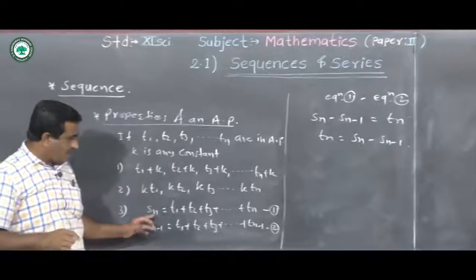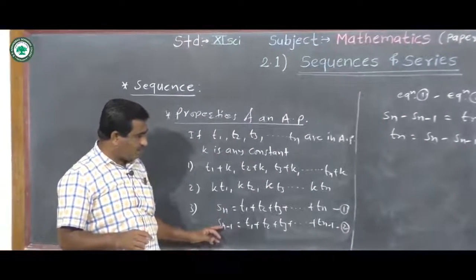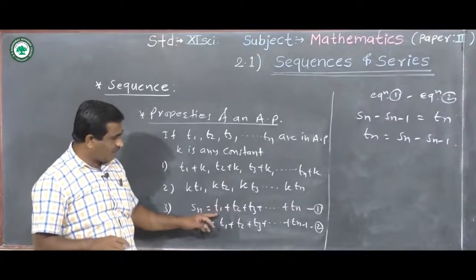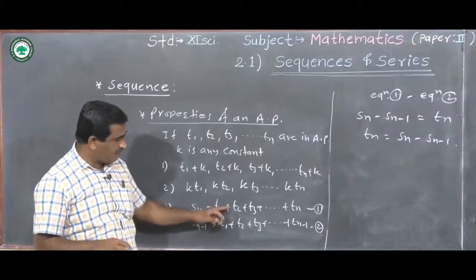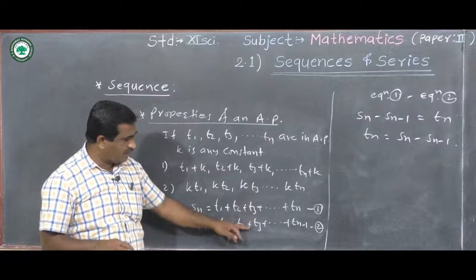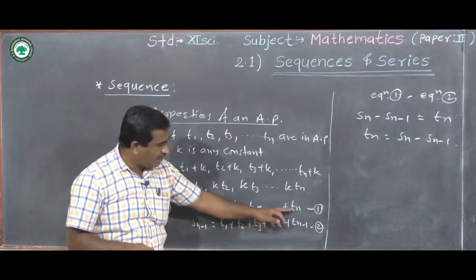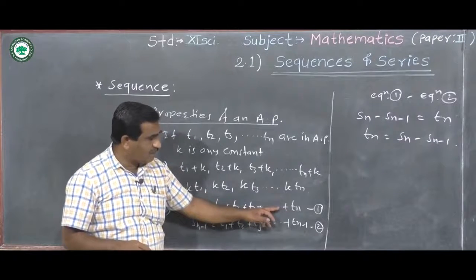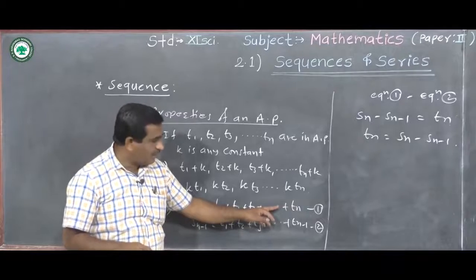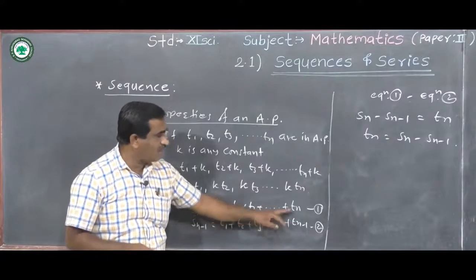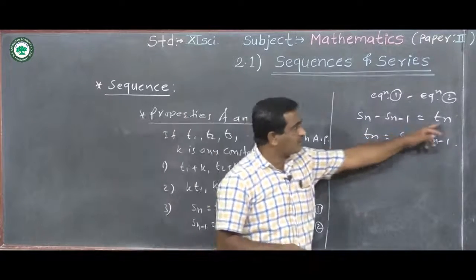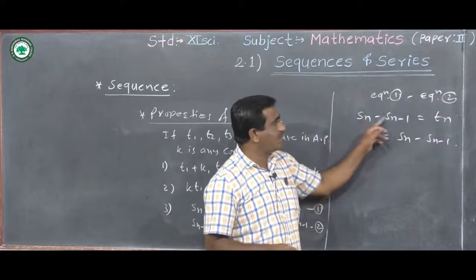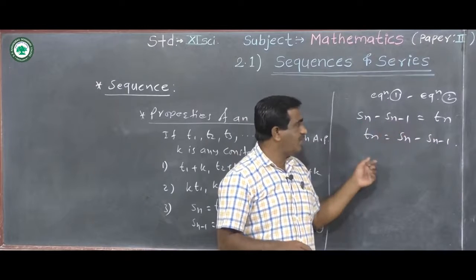Now, on the RHS the terms cancel out: T1 minus T1, T2 minus T2, T3 minus T3, and before Tn there is the term Tn minus 1, so Tn minus 1 minus Tn minus 1 cancels out, and only Tn remains. That is, we get Sn minus Sn minus 1 equal to Tn.